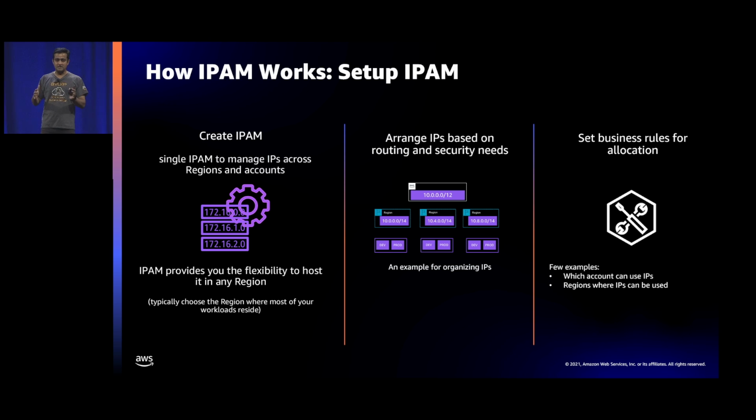And then the final thing is that you put in your business rules, because you want allocations to happen based on your intentions. You want dev accounts to get dev CIDRs, prod accounts to get prod CIDRs, so you can set those rules here. You can decide which region gets what IP addresses, and we will get into that in more detail. But you set these 3 things, and then you are ready to go.